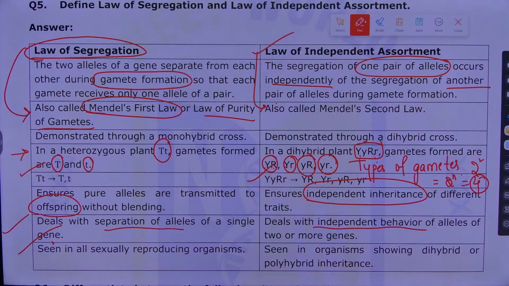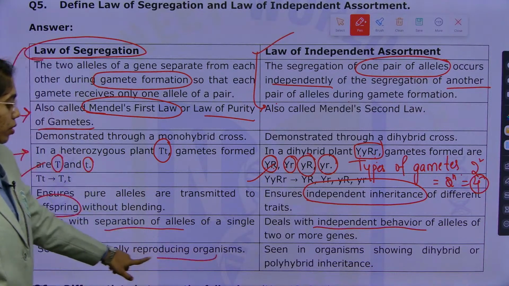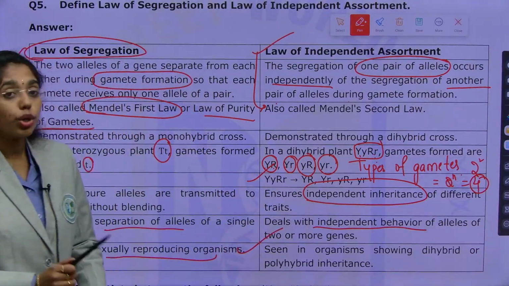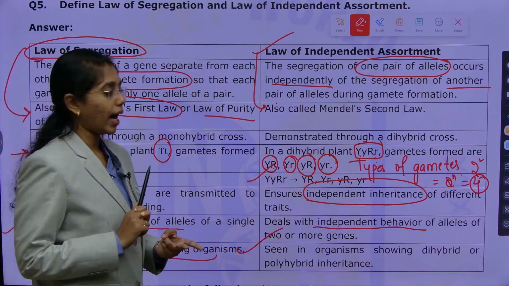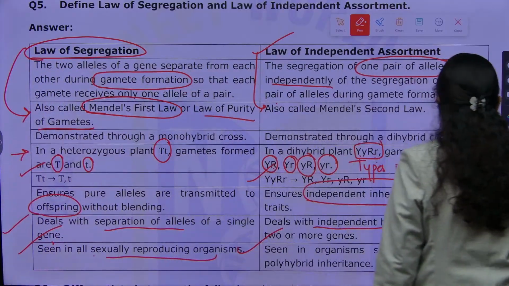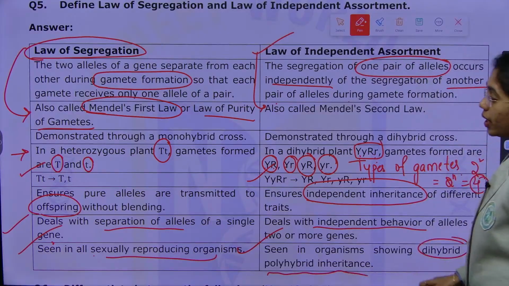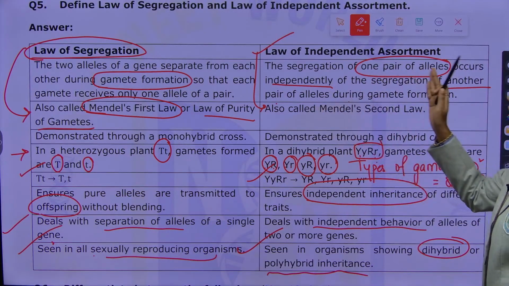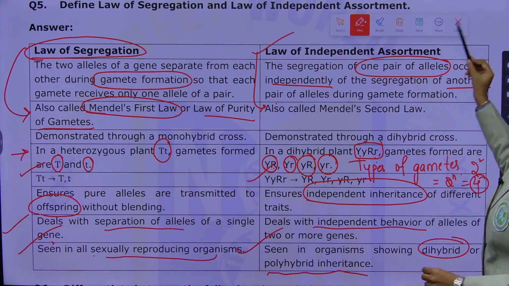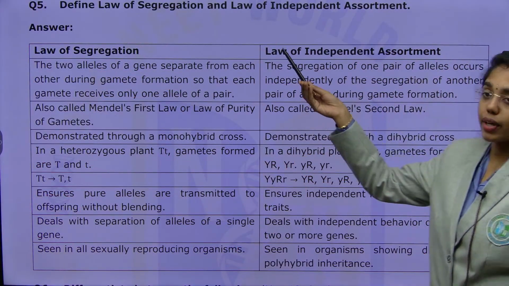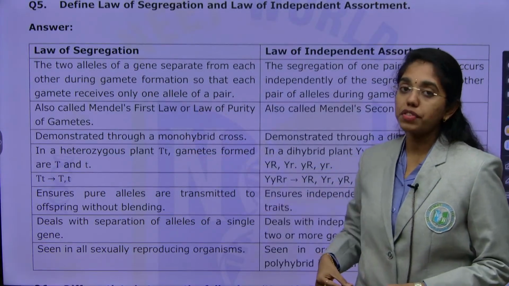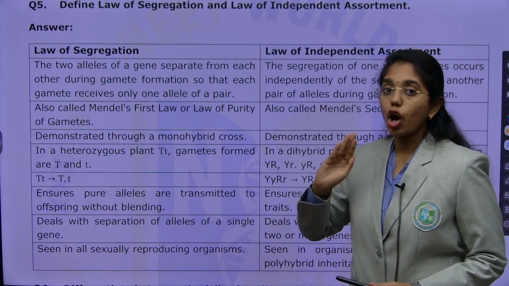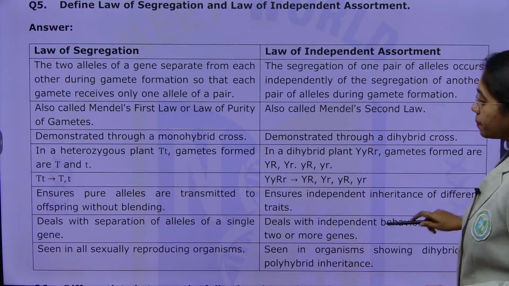Next, law of segregation is seen in all sexually reproducing organisms. Law of independent assortment is seen in organisms showing dihybrid and polyhybrid inheritance. Clear, right? I hope this is clear with respect to law of segregation and law of independent assortment. If you want to add on, you can add one more point: law of segregation is universally accepted, whereas law of dominance will have some exceptions.